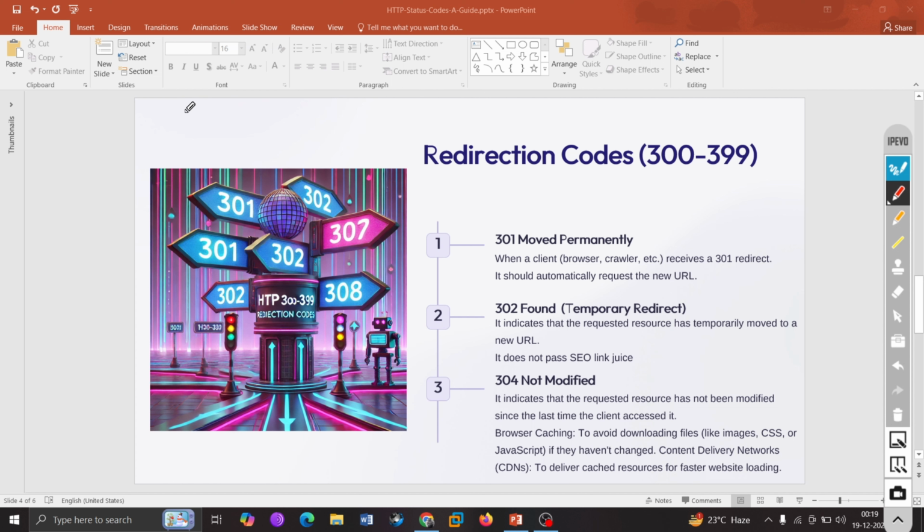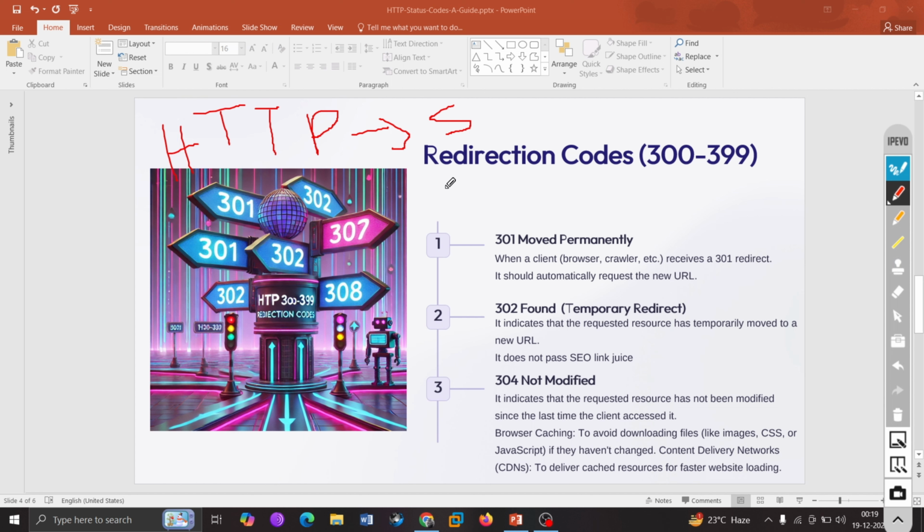Suppose this website is using HTTP but we want to move to HTTPS. We forcefully make it move from HTTP to HTTPS using the 301 Moved Permanently status code. This is one of the methods.